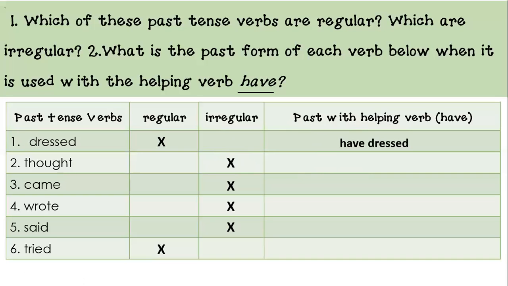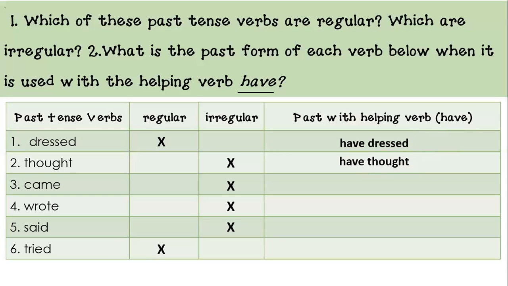And then you're going to look at the column where it says past with helping verb. Did you find it? Okay. So what does it say? Yes, thought. So now we're just adding the helping verb have, and then we add thought, because this is how we form the past with helping verb. You have to go to the list. You have to memorize it, okay?